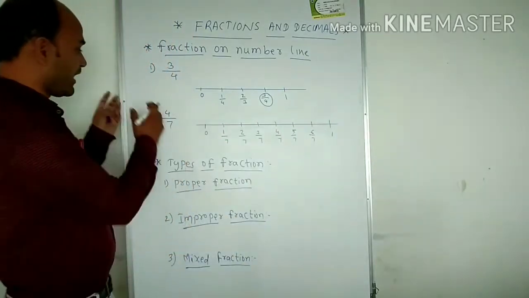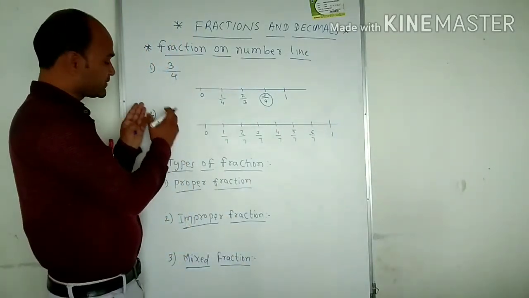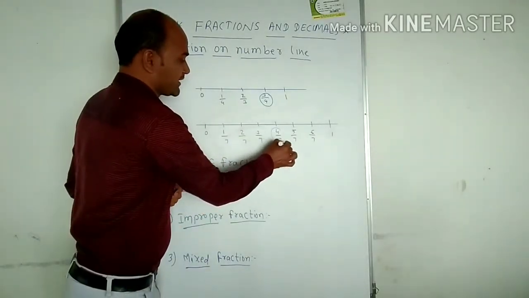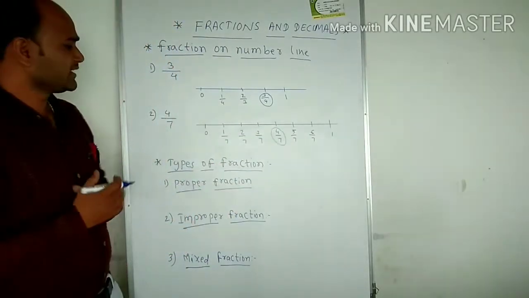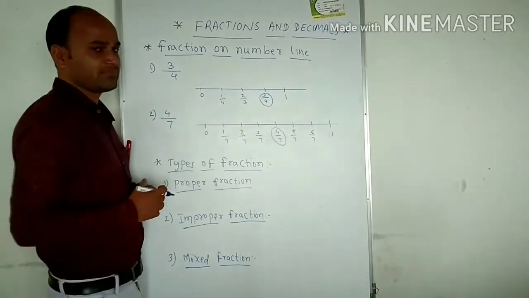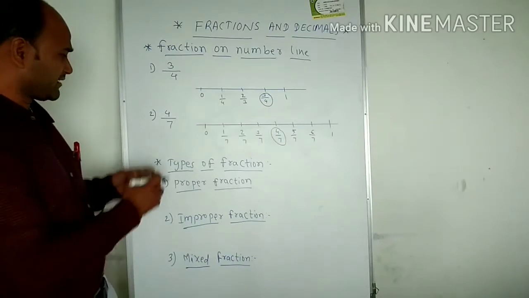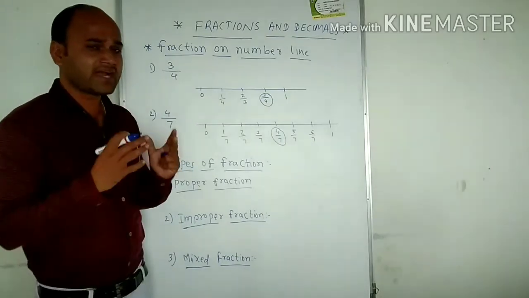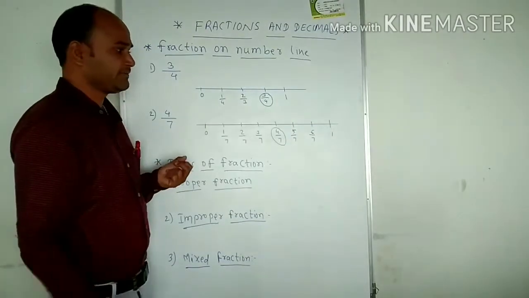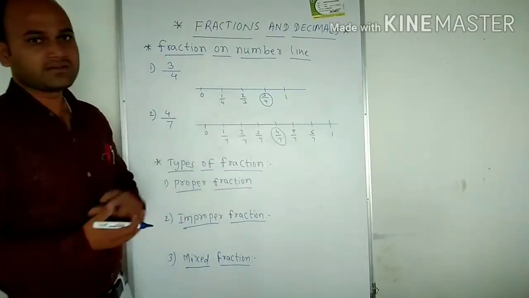Our question is to represent 4/5 on the number line. We can represent that 4/5 here. In this way we have to represent any fraction on the number line. First remember what the denominator is, divide equally into that many parts, and then represent it on the number line.